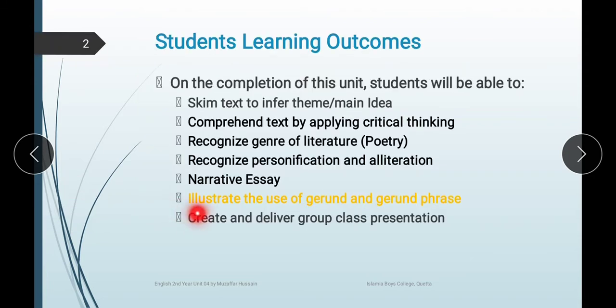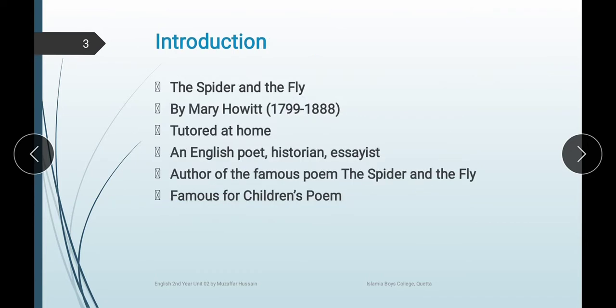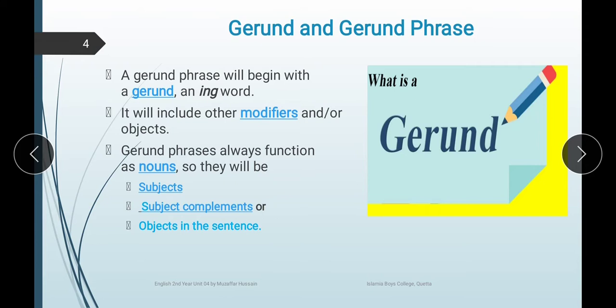Today we are going to discuss gerund and gerund phrases, because it is the grammar section of Unit 4, The Spider and the Fly. A gerund phrase will begin with a gerund, an ing word. Gerunds are created when we put ing on the basic form of the verb, or the first form of the verb, and they function as a noun. It will include other modifiers or other objects.